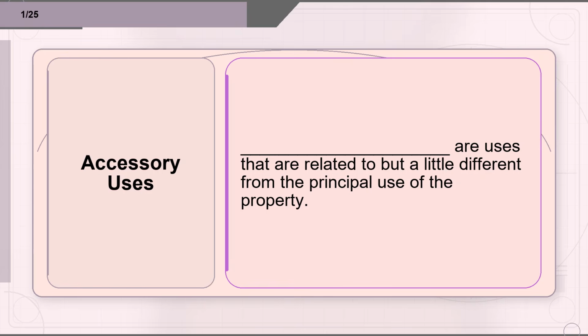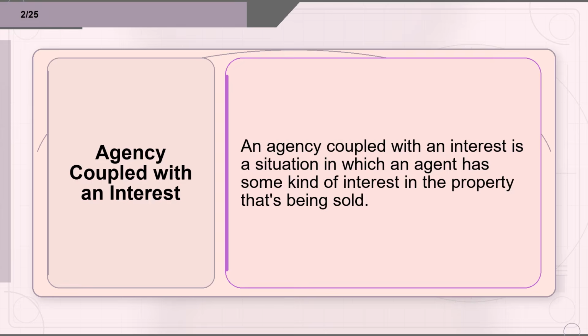Flashcard 1. Term: accessory uses. Definition: Accessory uses are uses that are related to but a little different from the principal use of the property. Flashcard 2. Term: agency coupled with an interest. Definition: An agency coupled with an interest is a situation in which an agent has some kind of interest in the property that's being sold.